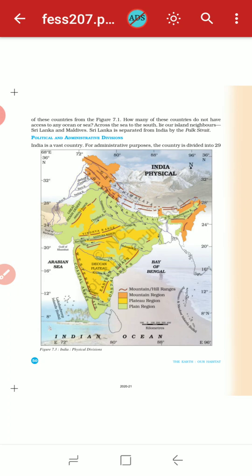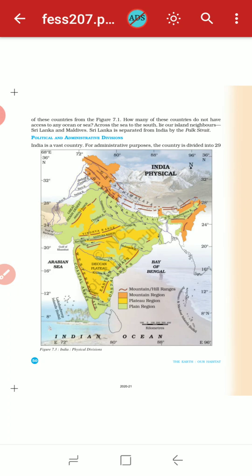We have divided the country into 29 states. First of all, we divided our country into 29 states because, as you know, we have a very vast country with a large, huge population, with different castes, religions, and different kinds of living habitats. So according to that, we categorized them into two main basic divisions: firstly the political division and then the administrative division.